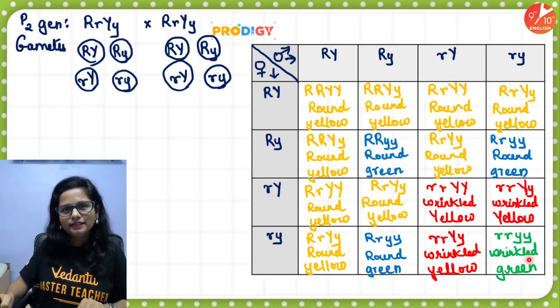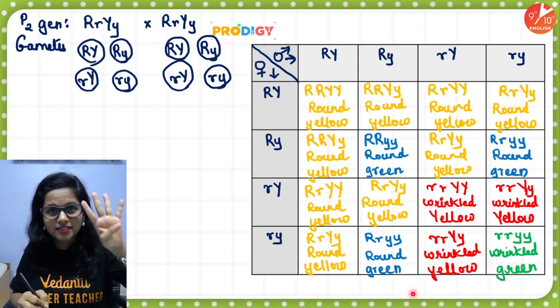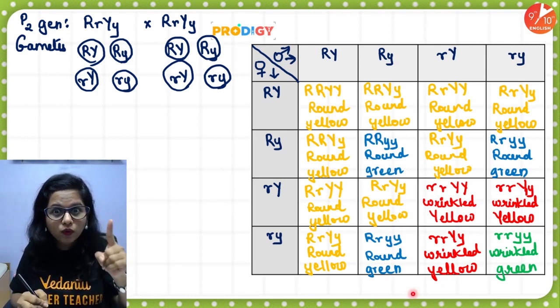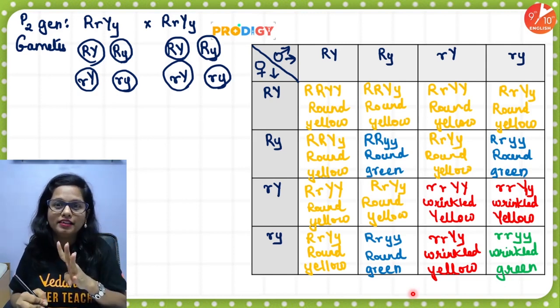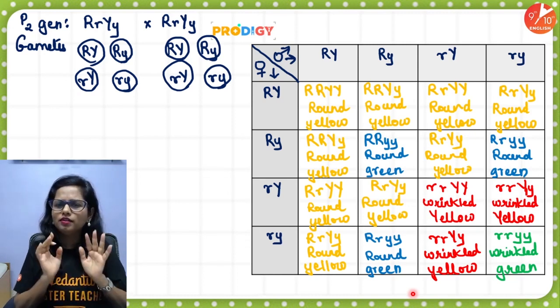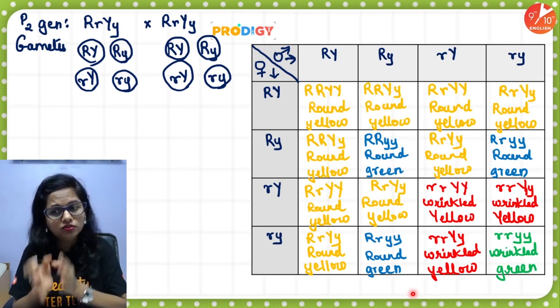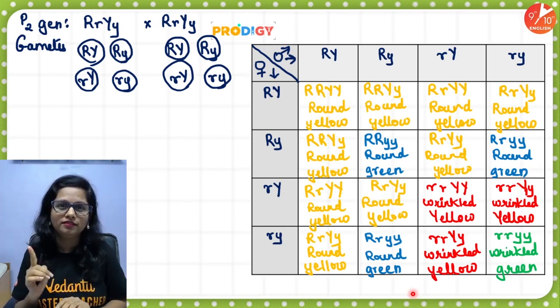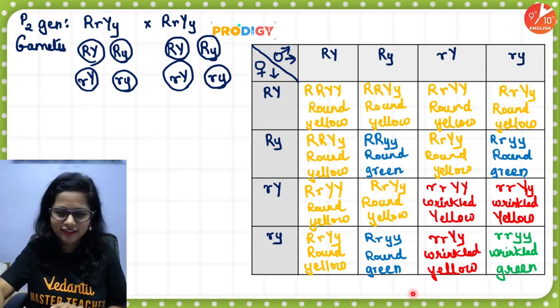See the diagonal. We have obtained 4 different phenotypes diagonally: round yellow, round green, wrinkled yellow, wrinkled green. Okay. So, how many round yellow? 9. How many round green? 3. How many wrinkled yellow? 3. And how many wrinkled green? 1. So, 9 is to 3 is to 3 is to 1. And that's the fun.